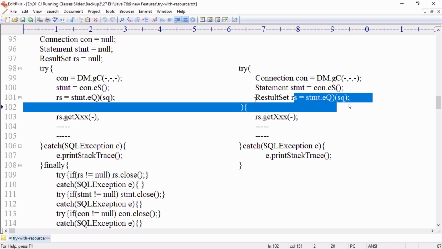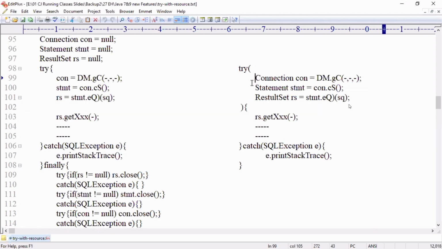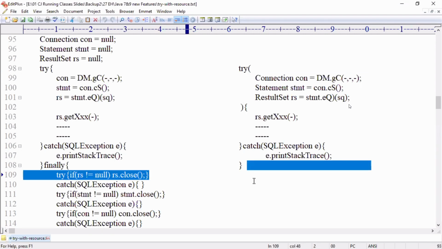In order to tell to compiler, close those objects automatically by your own, we must place the variable declaration and object creation inside try parenthesis. That's it. Compiler will take care of everything.